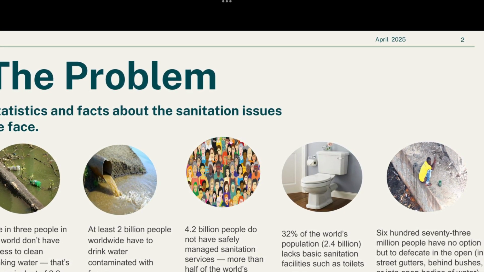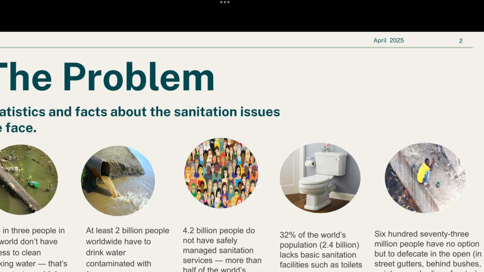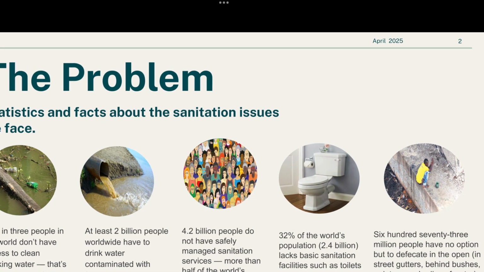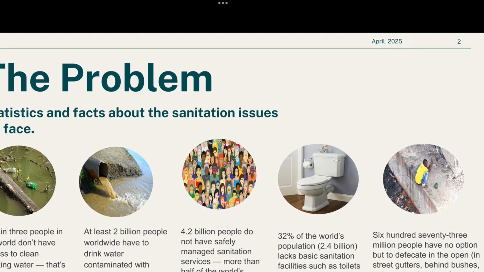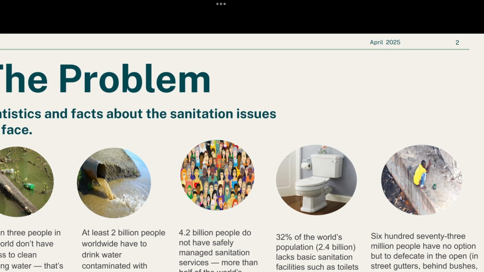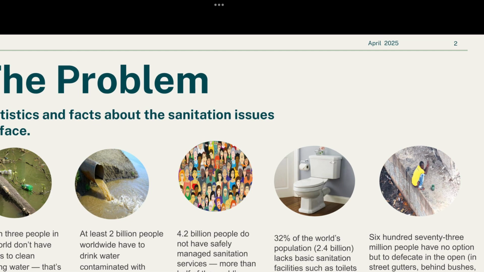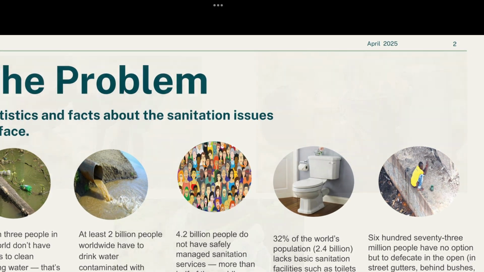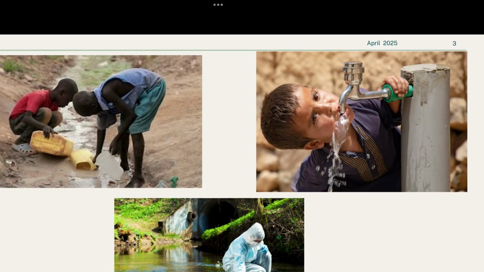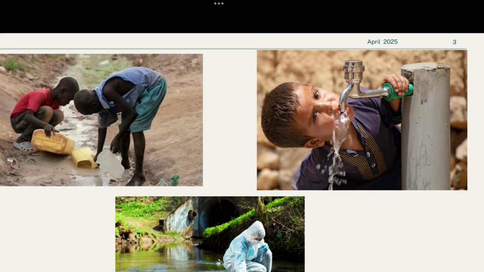32% of the world's population lacks basic sanitation facilities such as toilets. 673 million people have no option but to defecate in the open, in the street, behind bushes, or in open bodies of water, leading to the assault of innocent adults and children. In this third slide, we will be seeing pictures of how these issues have affected society.